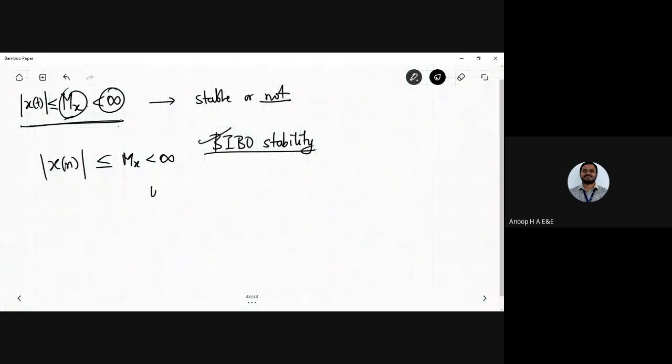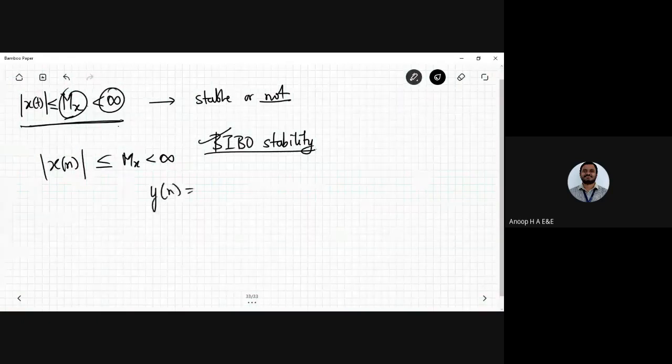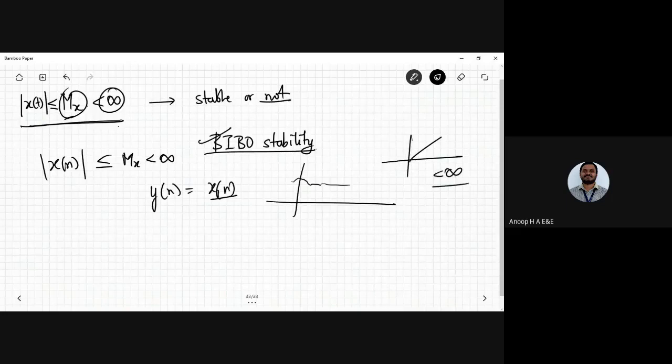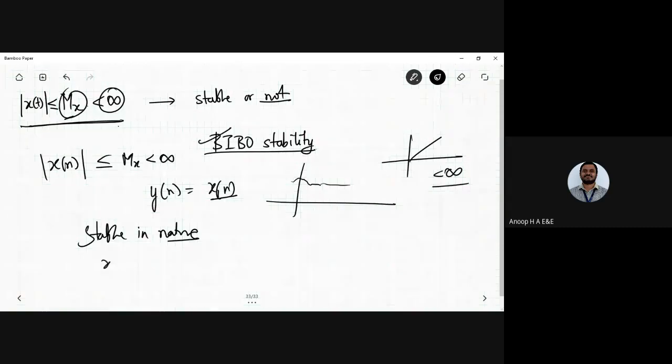Okay, so take any signal, say y of n, it might be some x of n. You might take a value like x squared of n, or x1 of n, somewhat like this. Let me give a linear signal there. So it is less than infinity, certainly, right? So this one is said to be stable in nature. Okay, so you need to write it in the problem where you will have x of n, the modulo of it is less than or equal to Mx, where Mx is less than infinity.